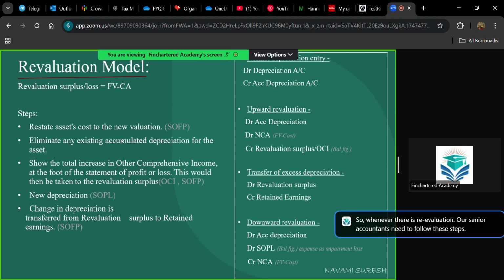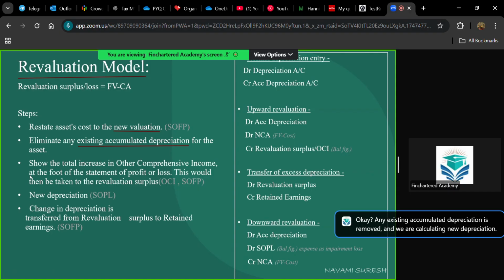So, whenever there is revaluation, we as senior accountants need to follow these steps. Restate the asset's cost to its new valuation. Now, the asset's cost will not be recorded in the SOFP as before. We are restating the cost to its new revalued amount, and from this revalued amount, you will be deducting the new depreciation. Eliminate any existing accumulated depreciation. Any existing accumulated depreciation is removed and we are calculating new depreciation.